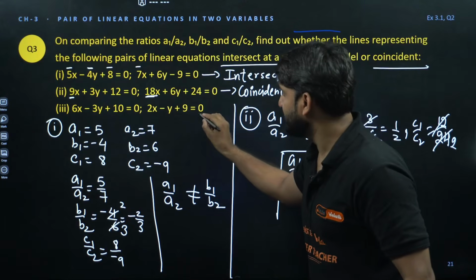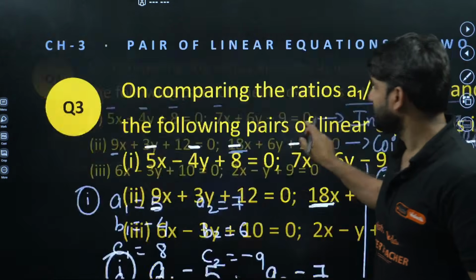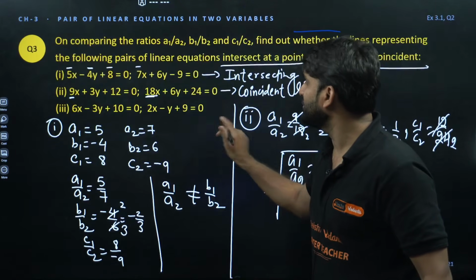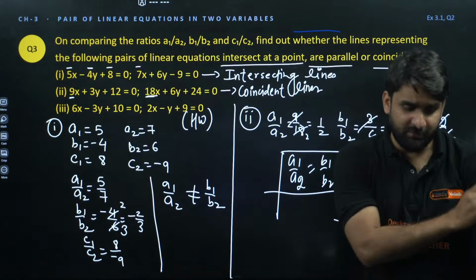Similarly, you can solve this question, so I am giving this question as your homework. The third question I am giving you as homework. You just need to compare the ratios A1 by A2, B1 by B2.